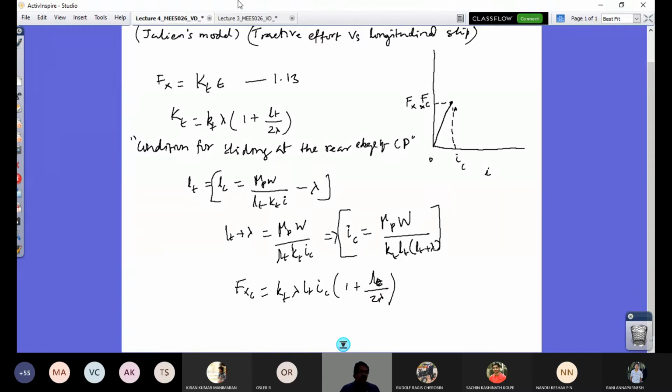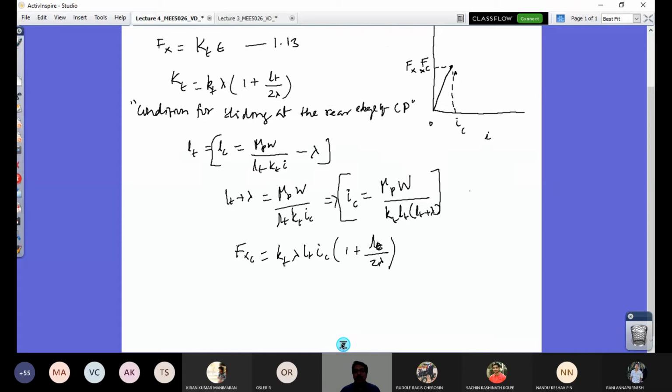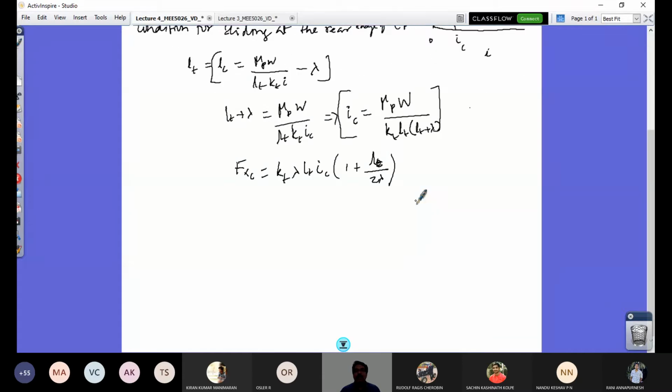So if I further simplify, substitute this IC value here, what do I have? If I substitute this IC into this, I will have this expression further. Put this IC value here, I will have KT lambda LT mu P W by KT lambda LT plus lambda into 1 plus LT by 2 lambda. So in this KT